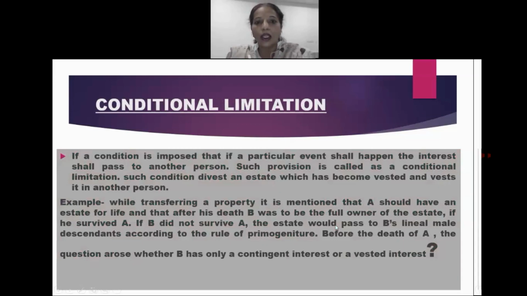Now next is conditional limitation. Now what is conditional limitation?